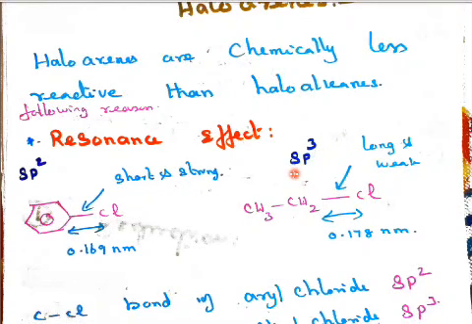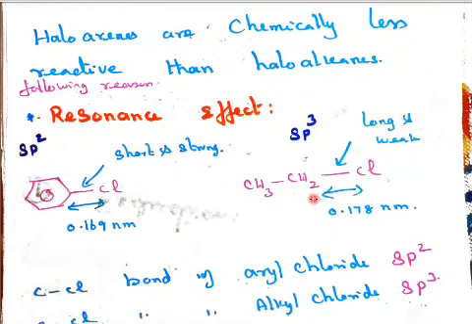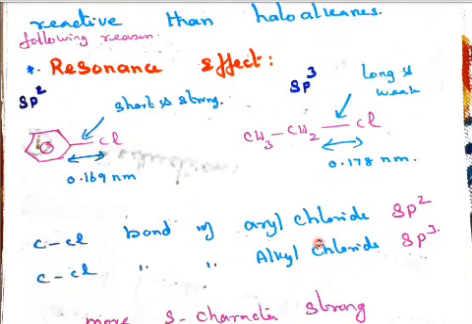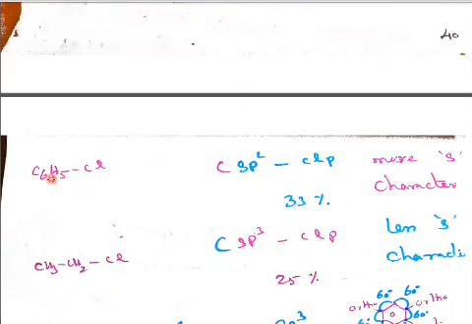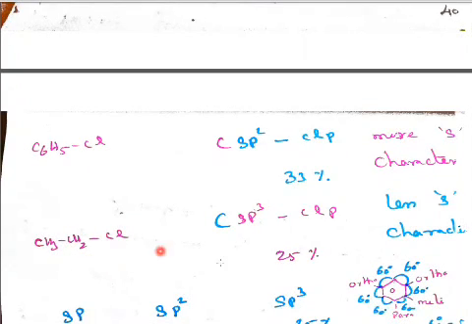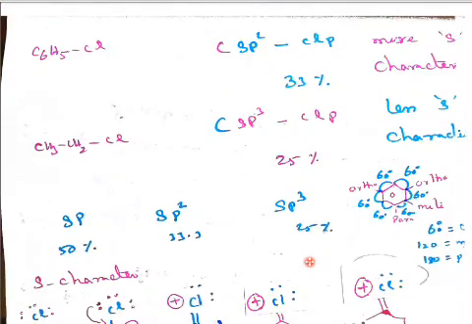sp3 hybridization has only 25% s character, but in sp2 we have 33.3%. More s character, more strong; less s character, less strong. Let us see this. The carbon-chlorine bond in aryl chloride is sp2 hybridized, whereas the carbon-chlorine bond in alkyl chloride is sp3 hybridized. More s character, more strong. So in haloarenes, it is sp2 with more s character, 33%, and in alkyl halides we have 25%. The s character in sp is 50%, sp2 33.3%, sp3 25%.